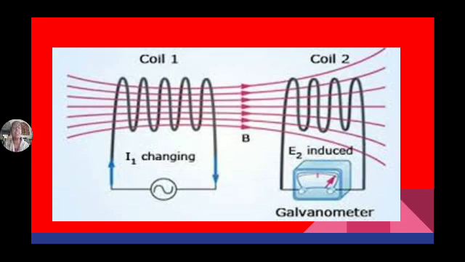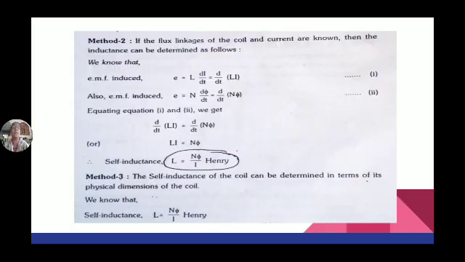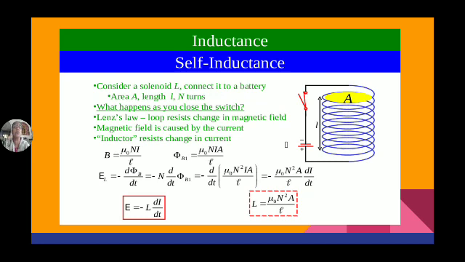Whereas self-inductance is given by L is equal to N square mu A by L, where N is the number of turns on the coil, A is the cross-sectional area, and L is the length of the coil.